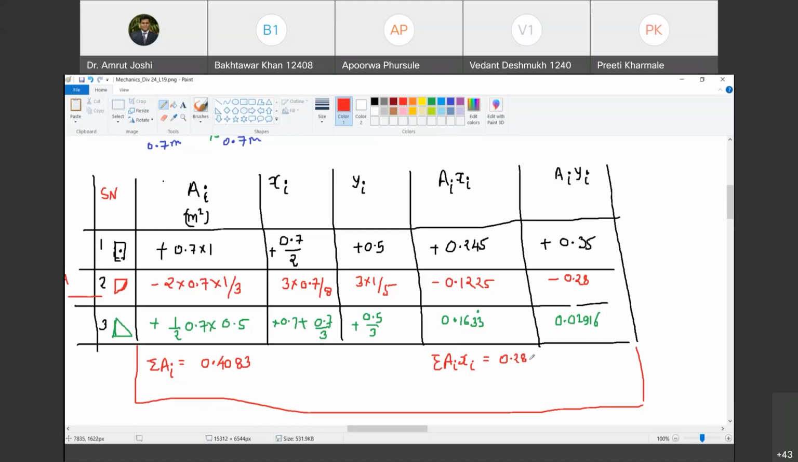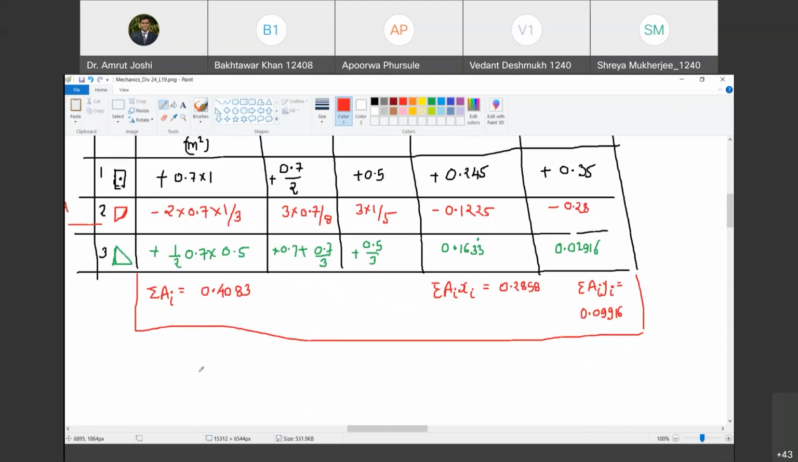Is that right? I think I made some error. Sir, give me a minute. Yes, sir, it's coming 0.2858. Yes. Okay. Now summation AI Yi. Let us do summation AI Yi. It is 0.35 minus 0.28 plus 0.02916. Is it 0.09916? Yes, sir. Great.